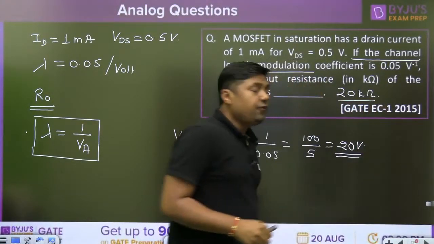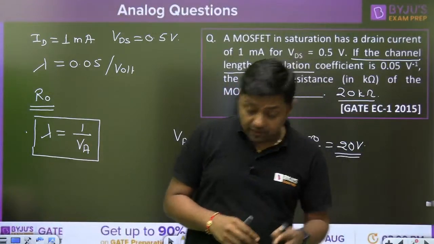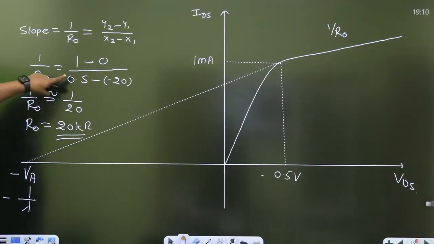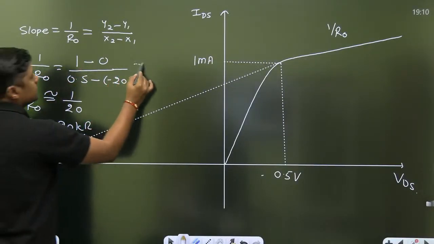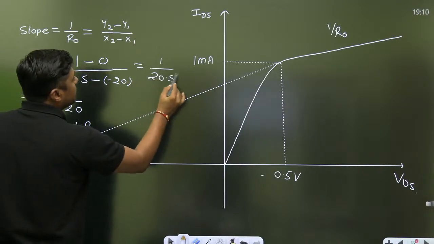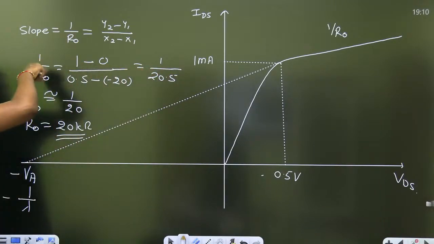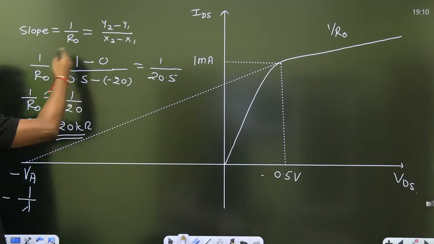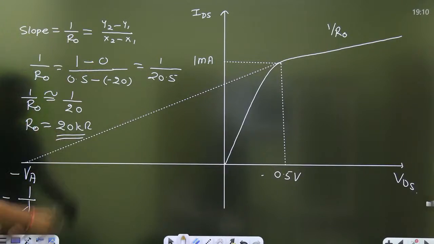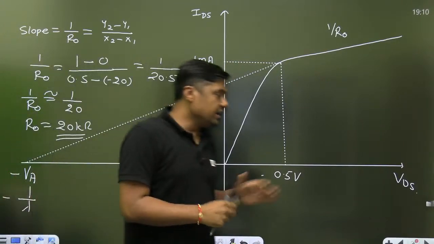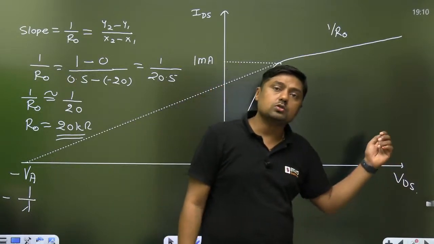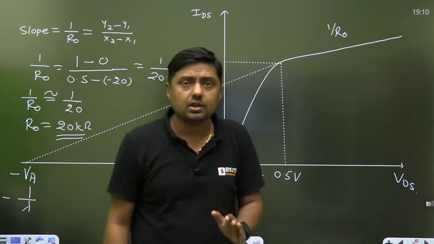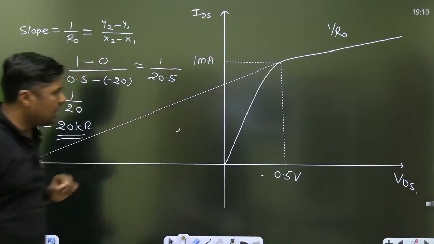Now, if you want the exact value, suppose it is asked for the exact value of this, then you can directly find 1 upon 20.5. Get the value and find the reciprocal of that. Remember, the current is in milliampere, voltage in volt, and that's why R0 will be in kilo ohm. This is called early effect. In the saturation region, the change in current because of the change in VDS, that effect is called what? Early effect or channel length modulation. In this way, we can find the answer.